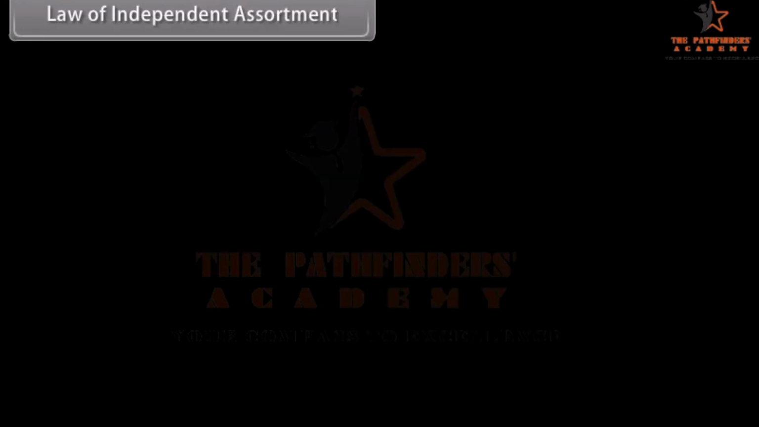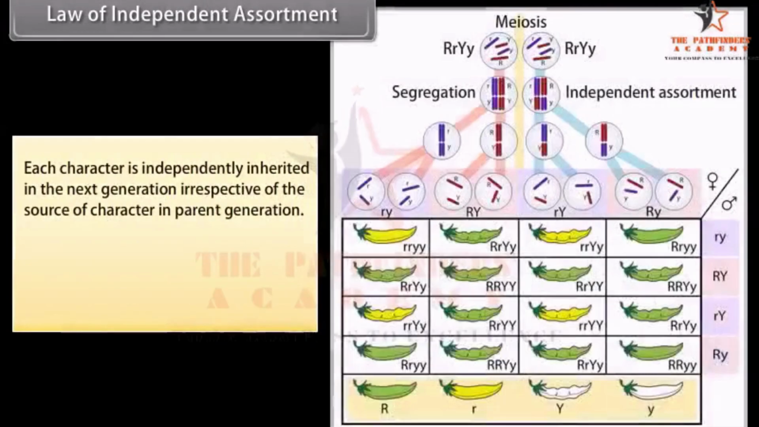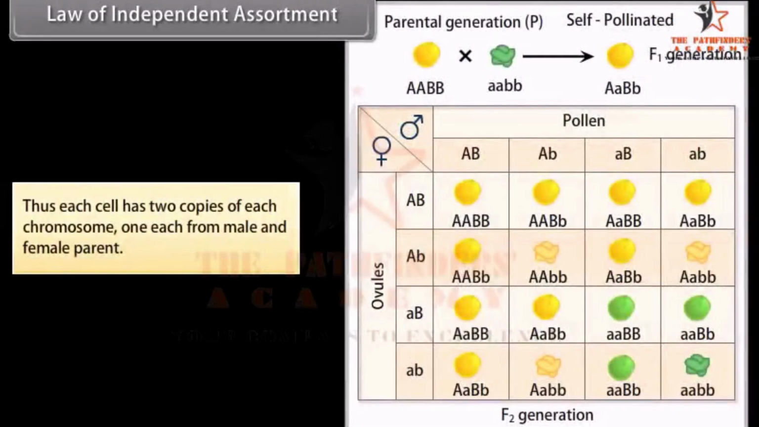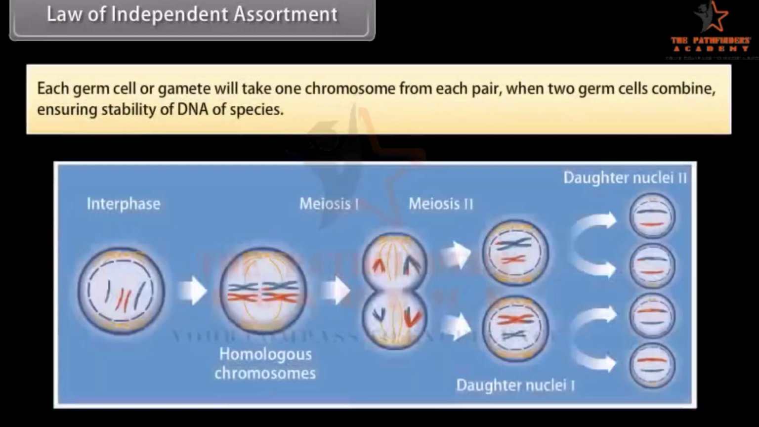Law of independent assortment. Each character is independently inherited in the next generation irrespective of the source of the character in the parent generation. Each gene set is present not as a single thread of DNA but as independent pieces called chromosomes. Thus, each cell has two copies of each chromosome, one each from the male and female parent. Each germ cell or gamete will take one chromosome from each pair, so when two germ cells combine, the stability of the DNA of the species is ensured.